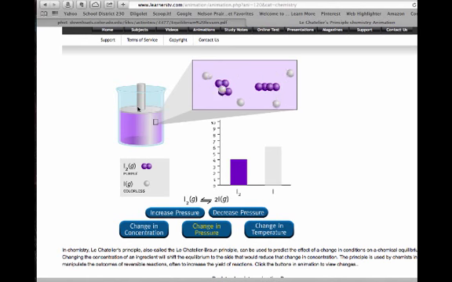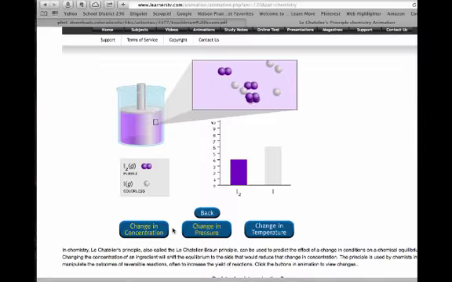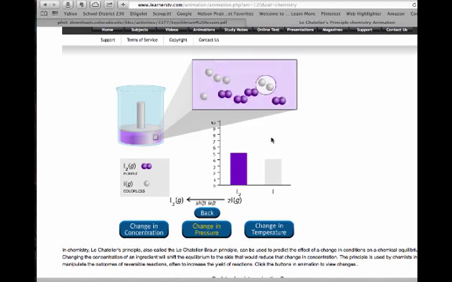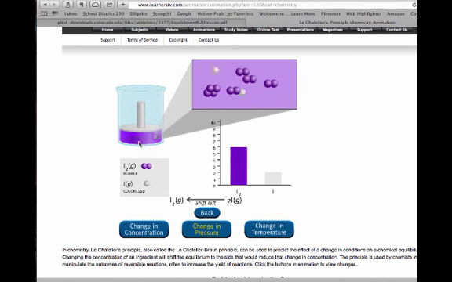Now what I'm going to do is change the volume, and as I change the volume, I'm going to change the pressure, because as the volume gets smaller, the pressure is going to go up. So I'm going to increase pressure. We're going to see what happens to this reaction as a result of increasing pressure. So at increased pressure, my volume gets smaller. So now the reaction has smaller space to move around in, and as a result, the reaction is now going to change and shift and go into a particular direction. So as these start to collide and react more, we're going to change. And notice what happened is we now have more I2, and the gas becomes more and more dark purple as the purple molecule starts to form.